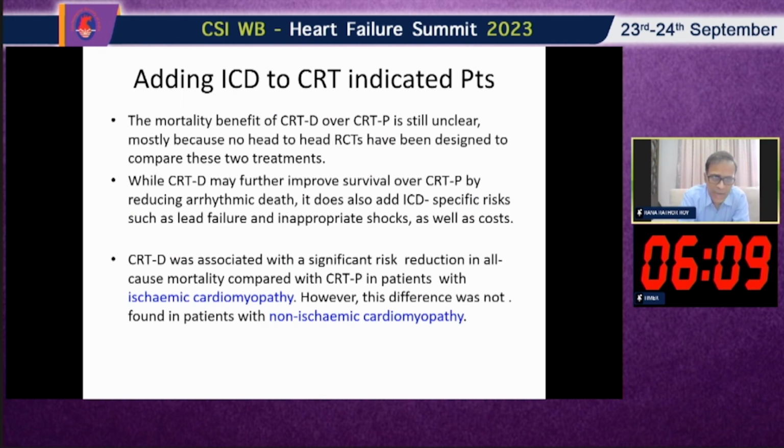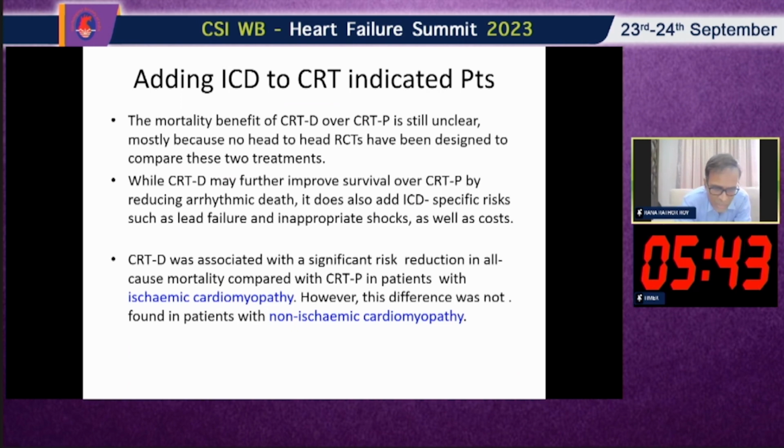So what about adding an ICD to CRT-indicated patients? The mortality benefit of CRT-D over CRT-P is still unclear, mostly because no head-to-head randomized controlled trials have been designed to compare these two treatments. While CRT-D may further improve survival over CRT-P by reducing arrhythmic death, it also adds ICD-specific risks such as lead failure and inappropriate shocks, as well as costs. So that is the problem with CRT-D.